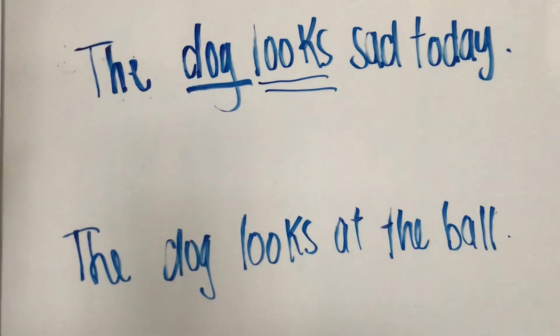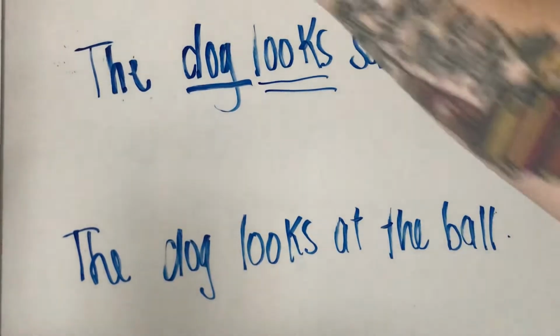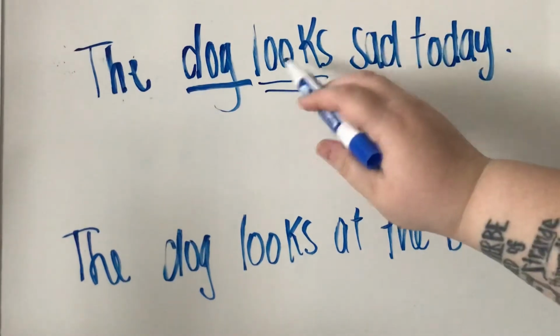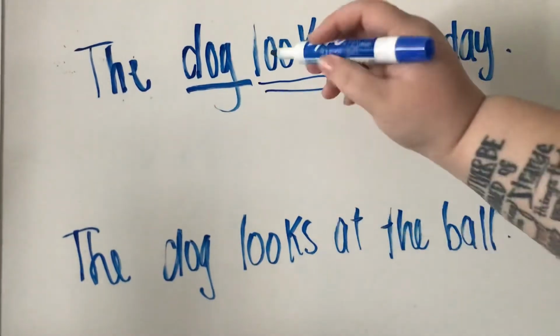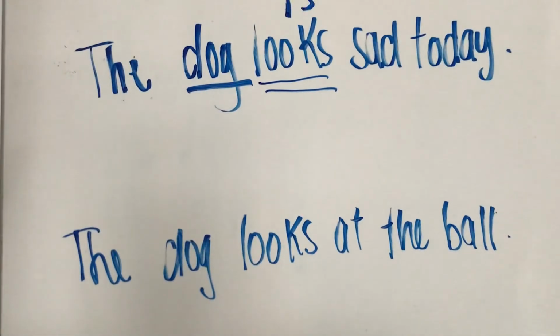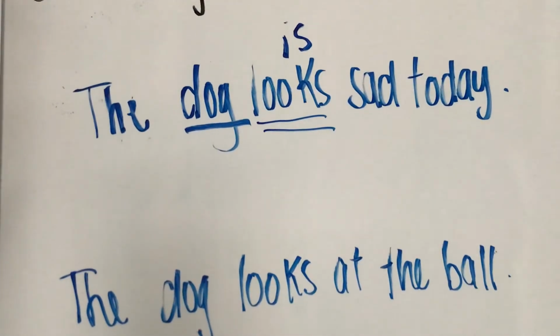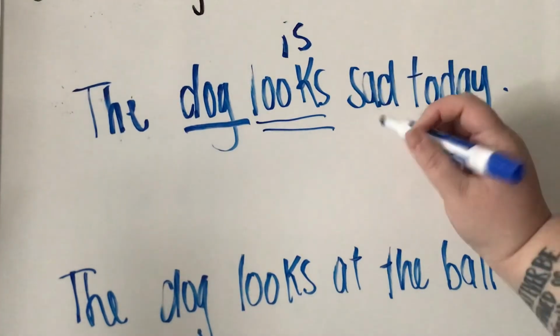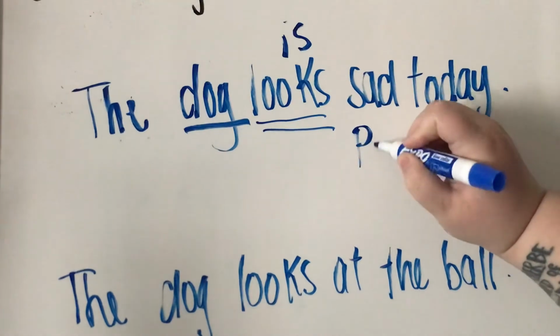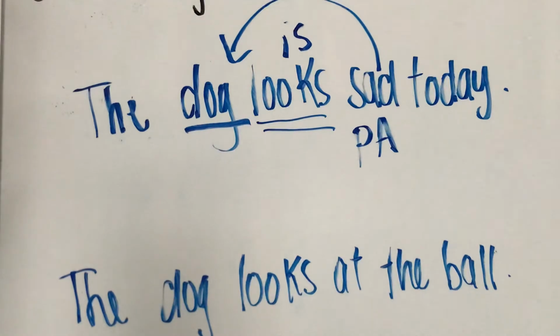So, the dog looks sad today. Let's say I'm looking at this, I'm like, I don't know, sad might be an adjective, but I don't really know. Let's replace this with is, am, are, was, or were. Since it's in present tense and it's singular, I'm going to replace it with is. The dog is sad today. That is a sentence that makes sense. I understand what that sentence is saying. So that tells me that sad actually is an adjective that is describing the dog. The sad dog.